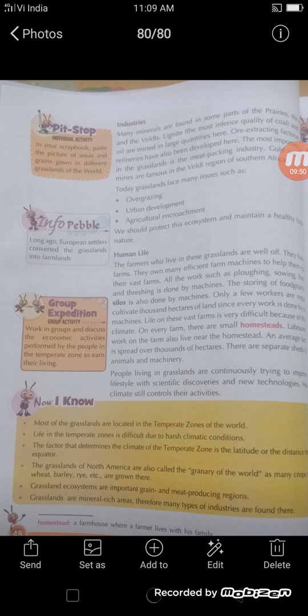Grassland ecosystems are important grain and meat producing regions. Grasslands are mineral rich areas, therefore many types of industries are found here. Children, read this lesson, learn all the hard words, and you can explore the lifestyle, human life, animals found, farming, how it is carried on, plant life, and the location on the net.